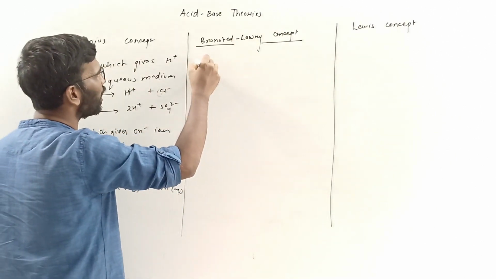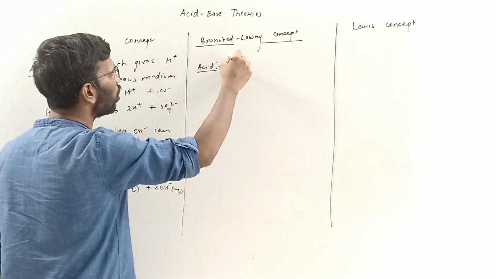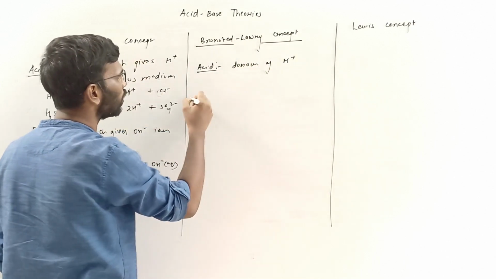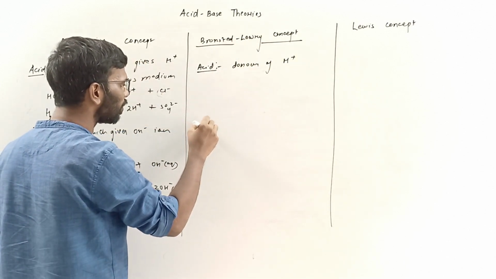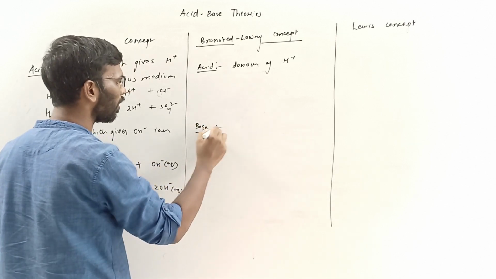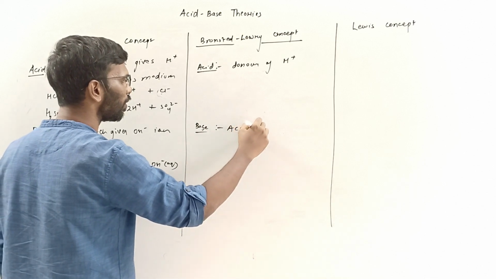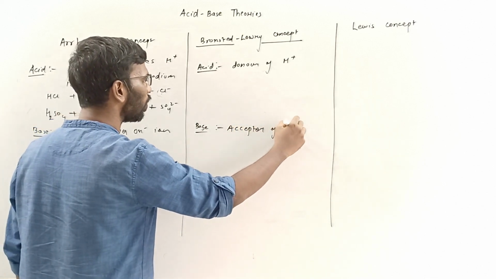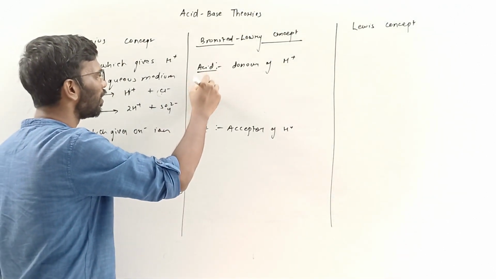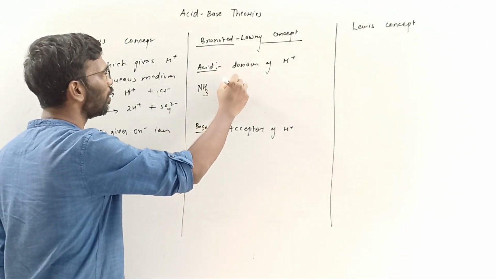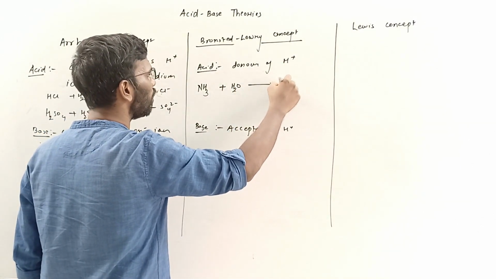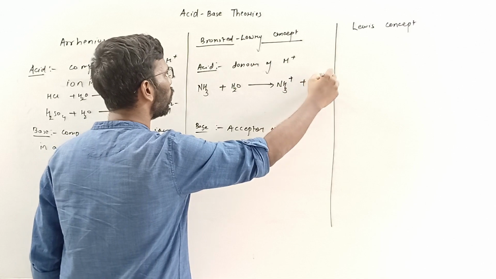What it says is that acid is donor of H plus, and base is acceptor of H plus. For example, if I do this, NH3 and water, what you get is NH4 plus and an OH minus.